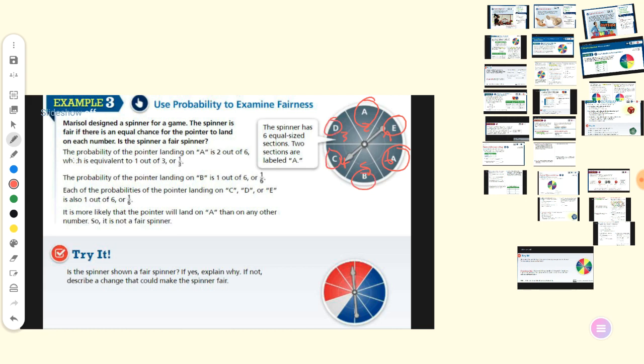First, what is the probability of landing on A? How many times does A appear here? 2 times, so it's 2 out of all, which is 6 out of 6. And we can simplify it and write it as 1 over 3.